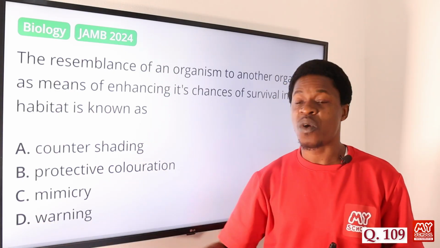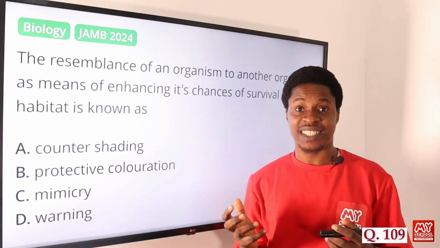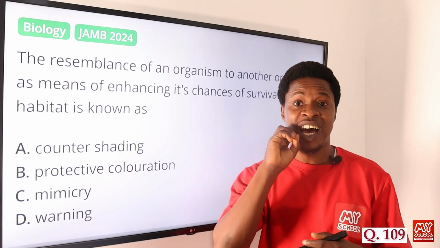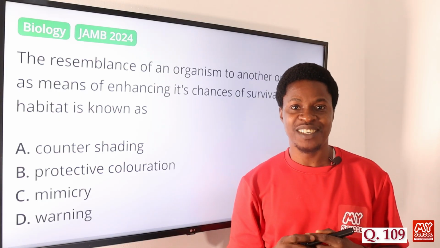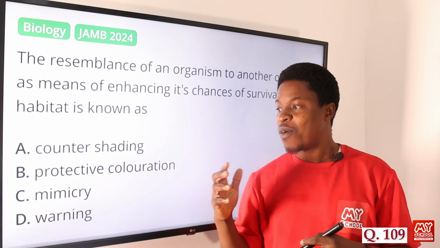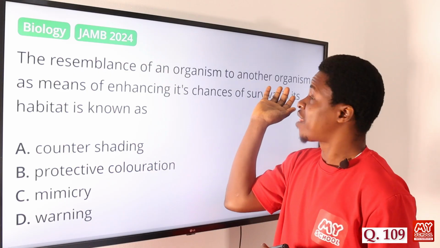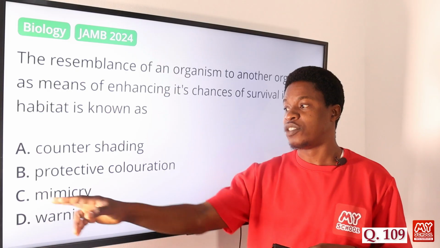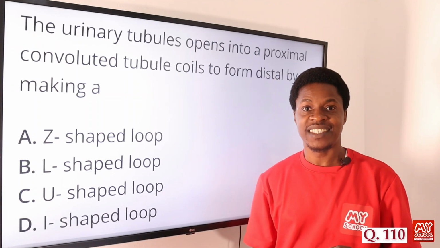Option D has to do with warning. Some organisms, for instance some snakes, have venom that they spout out, so that when you want to work, it gets to your eyes and you feel the poison. So they are warning. That's an example of warning. So the resemblance of an organism to another organism as a means of enhancing its chances of survival in its habitat is known as mimicry. So the correct answer is option C. Now on to question 110.